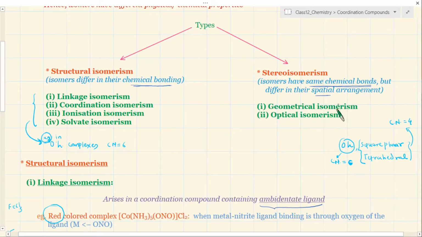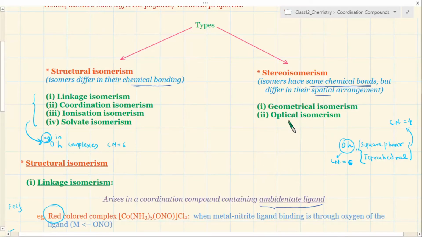But in case of geometrical isomerism, you will find another type of complex that we are going to discuss, the square planar complexes, where coordination number is 4. When we discuss optical isomerism, coordination number 4 will not give optical isomerism, but tetrahedral would. But tetrahedral is not discussed in your syllabus, so those examples are not there and I will not be discussing them. So octahedral will appear everywhere.